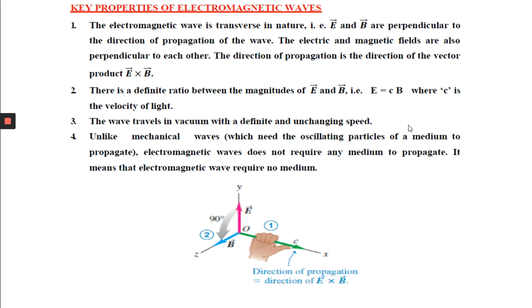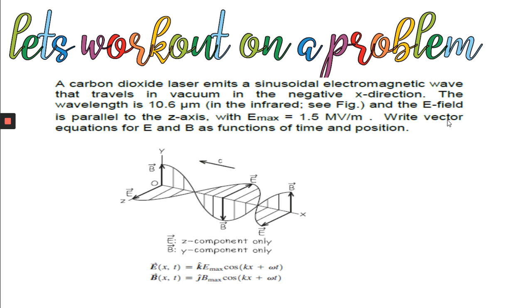Now let us work out a problem. We have discussed so many things about electromagnetic waves. What is the problem? A carbon dioxide laser emits a sinusoidal electromagnetic wave that travels in vacuum in the negative x direction. The wavelength is 10.6 micrometer and the electric field is parallel to the z-axis, with E maximum.